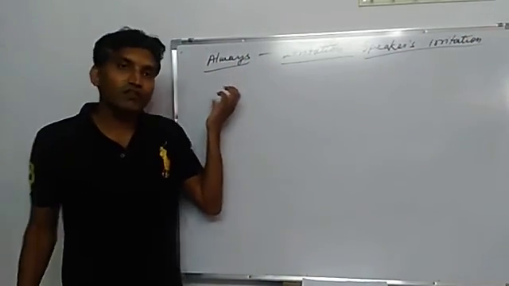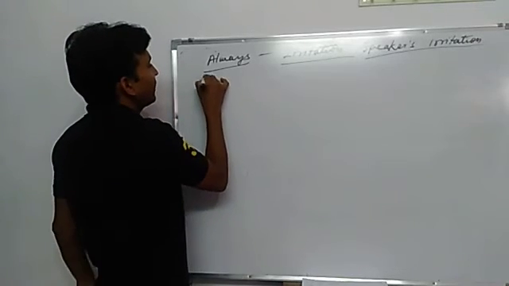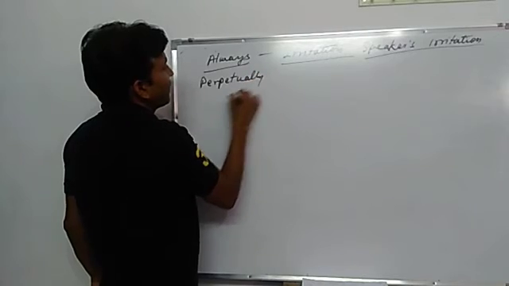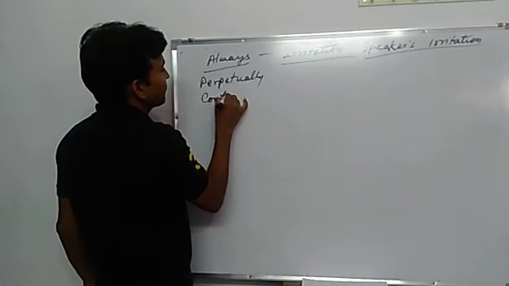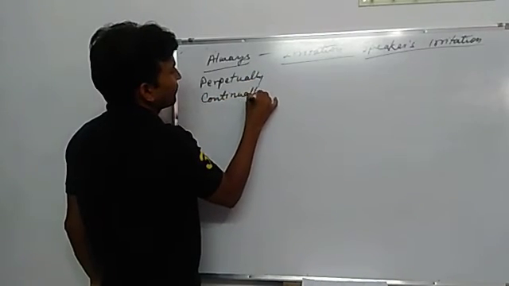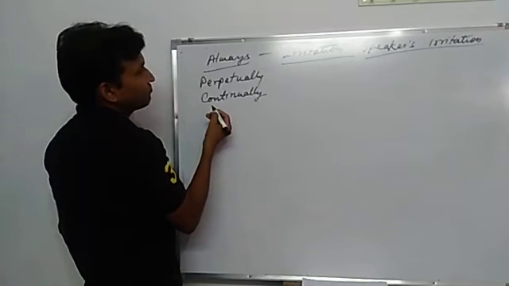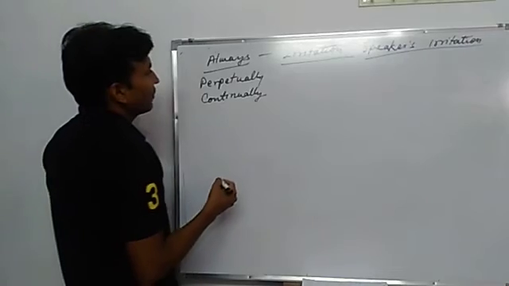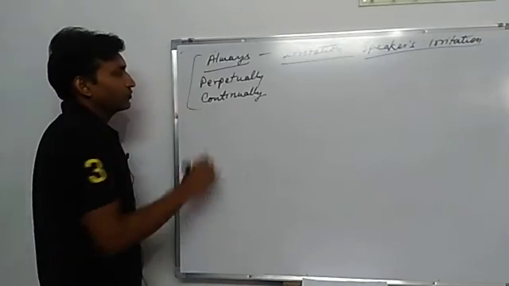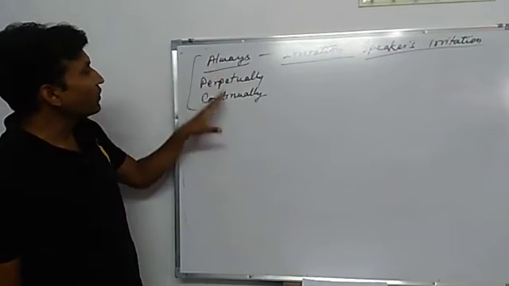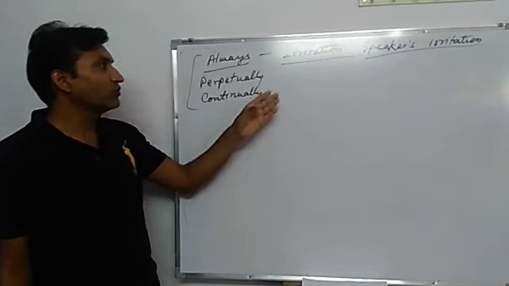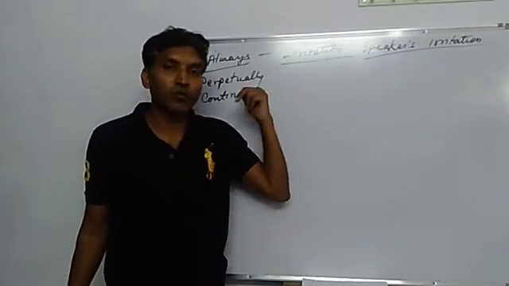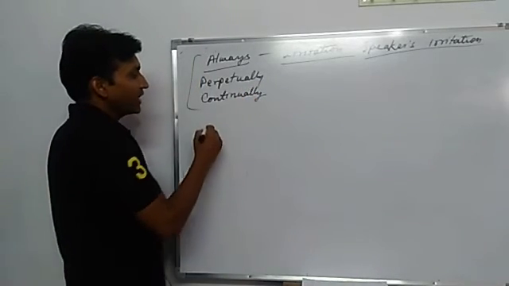Use of always, perpetually, and continually also shows irritation, the speaker's irritation. How? If I write,